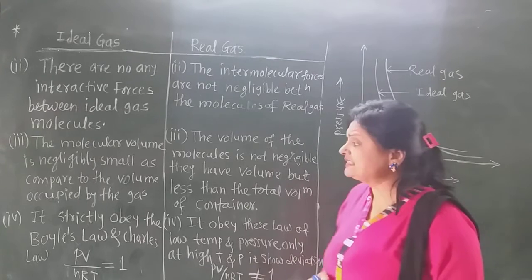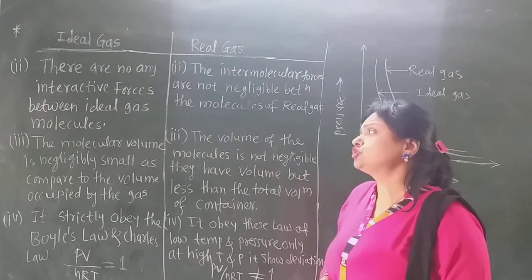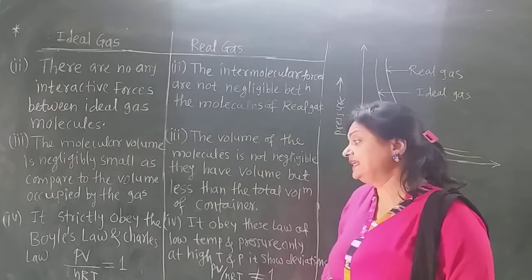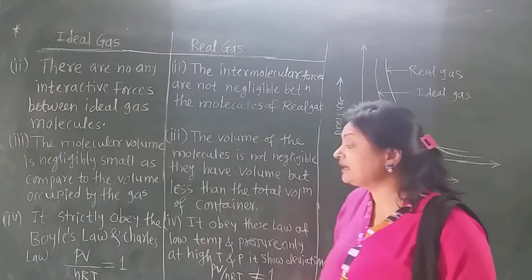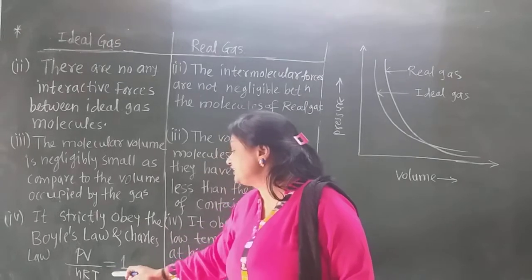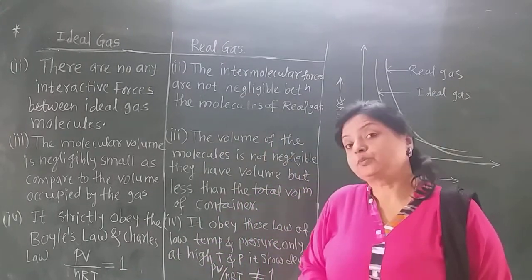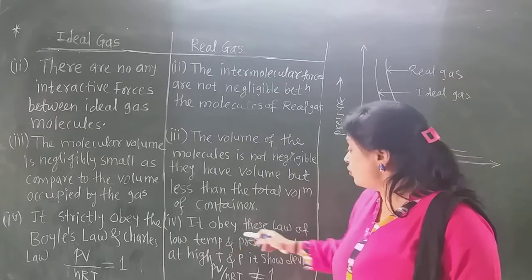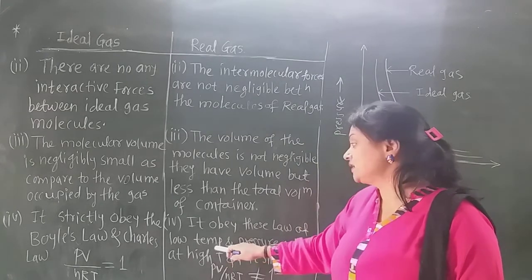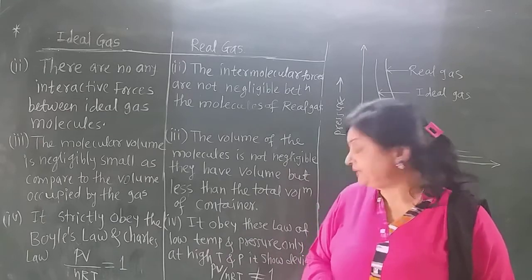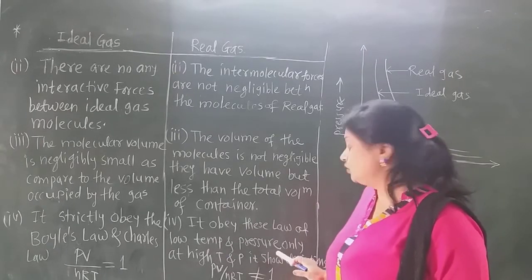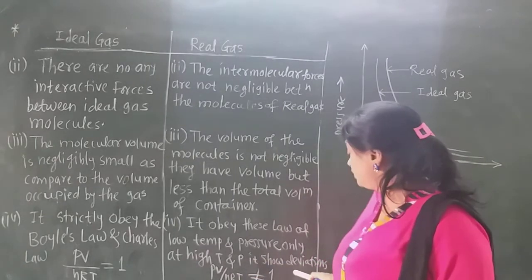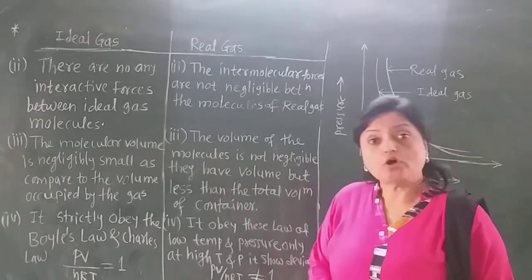And the next point is that the molecules of the ideal gas strictly obey Boyle's law and Charles law. So for the ideal gas equation PV equals nRT, the ratio PV divided by nRT is always 1. But real gases obey these gas laws only at low temperature and pressure, and at high temperature and pressure they show deviations from these laws.